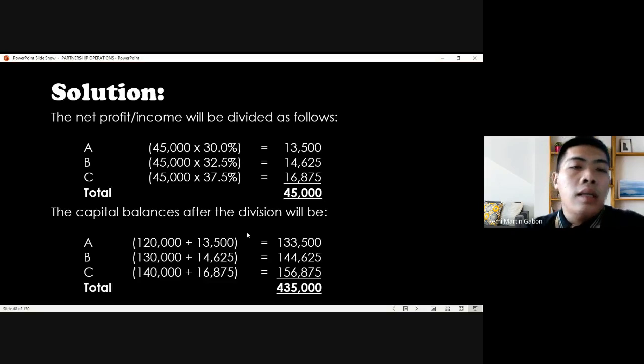Then for C, we have 16,875. After the profit distribution, the capital balances for A is 133,500, for B it is 144,625, and for C, 156,875, for a total of 435,000.